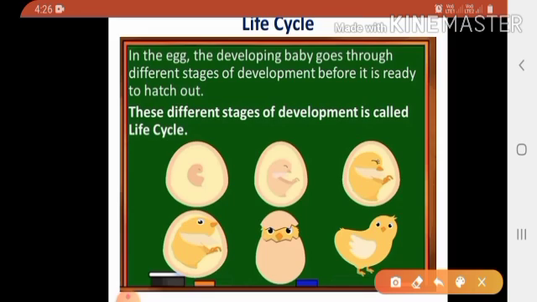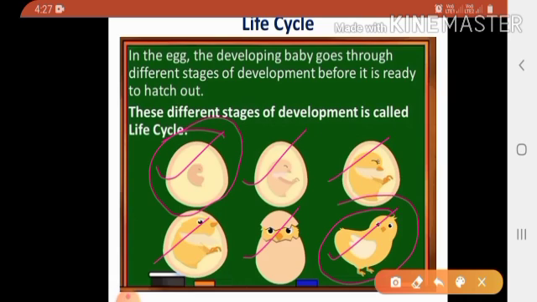Children, life cycle means what? I will explain. The different stages of development of an animal from the embryo stage up to the adult stage is called life cycle. See here children, this is the first stage, second, third, fourth, fifth and sixth. First stage is called embryo stage, up to the adult stage. The last stage is adult. Adult means bigger. These different stages of development are called life cycle.